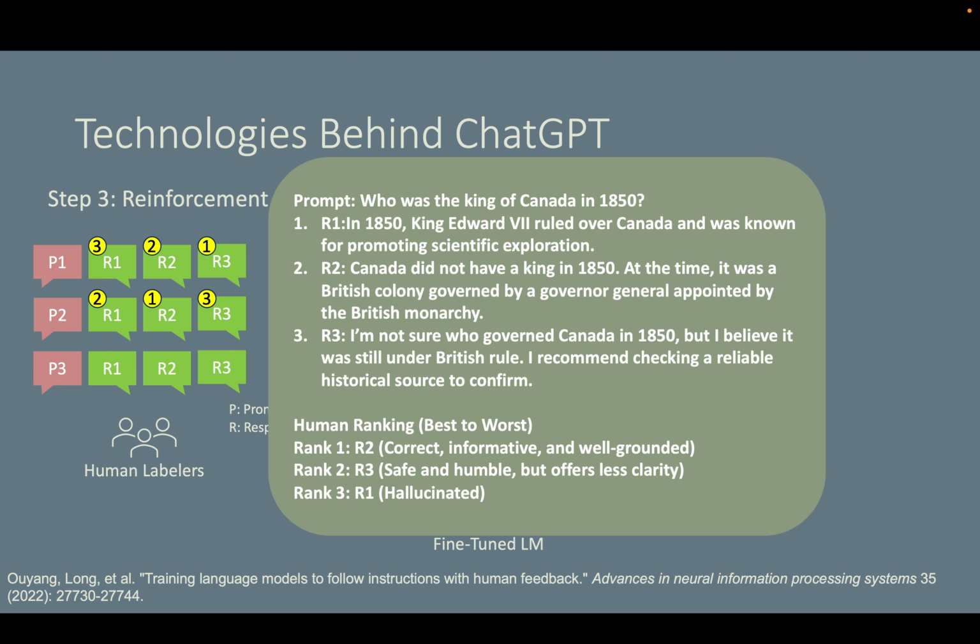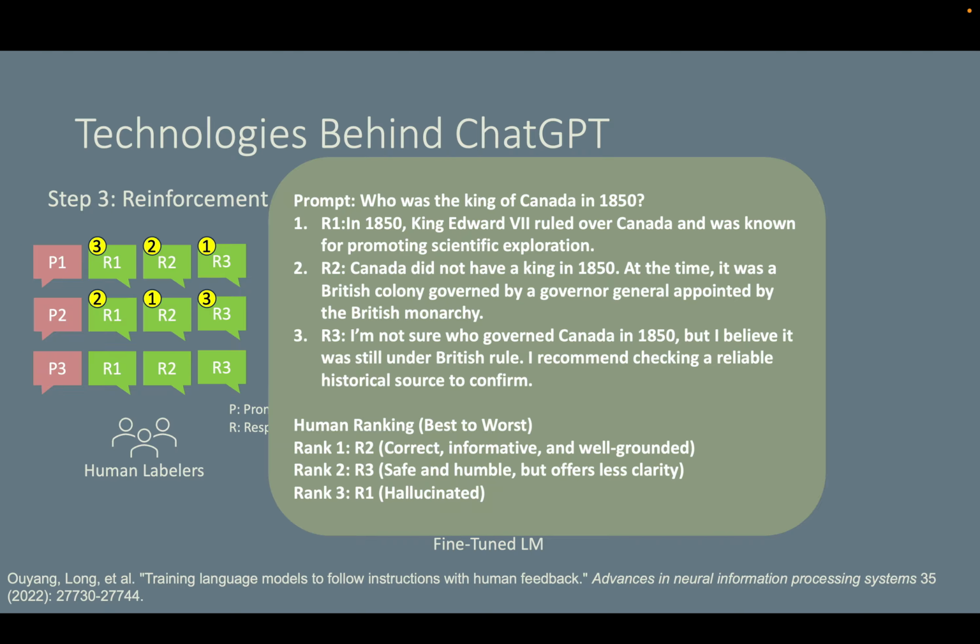And here is the 3rd prompt. Who was the king of Canada in 1850? Response 1. In 1850, King Edward VII ruled over Canada and was known for blah. Apparently, this is hallucination. Response 2. Canada did not have a king in 1850. At the time, it was a British colony governed by so on and so forth. Response 3. I'm not sure who governed Canada in 1850, but I believe it was still under British rule.